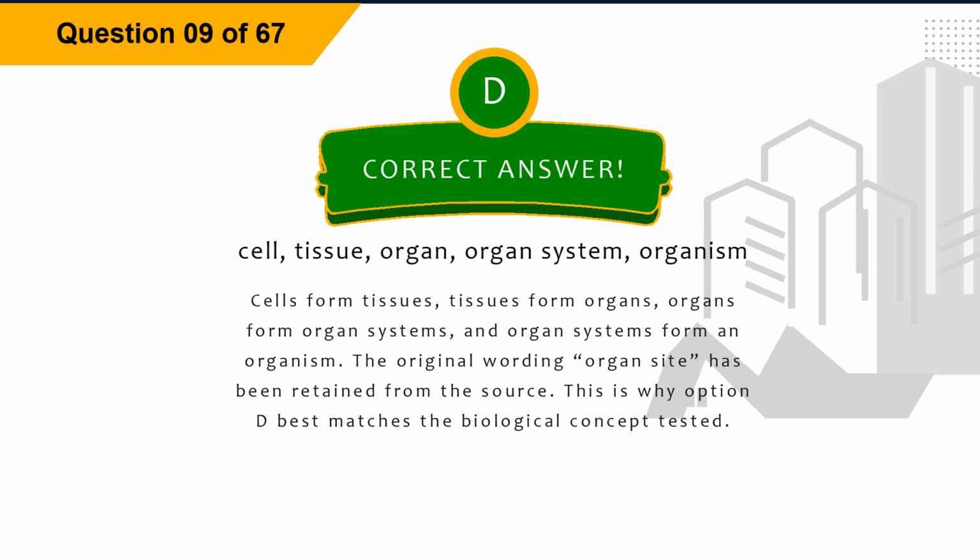The correct answer is option D, cell, tissue, organ, organ system, organism. Explanation. Cells form tissues, tissues form organs, organs form organ systems, and organ systems form an organism. This is why option D best matches the biological concept tested.